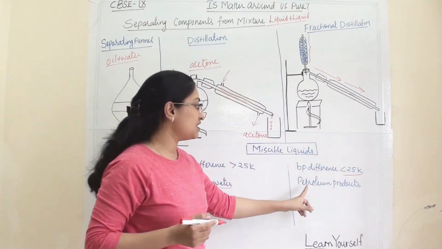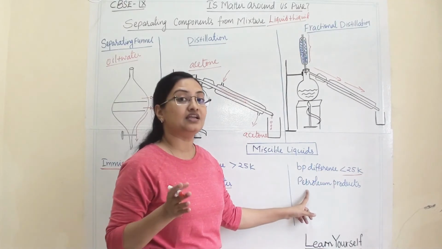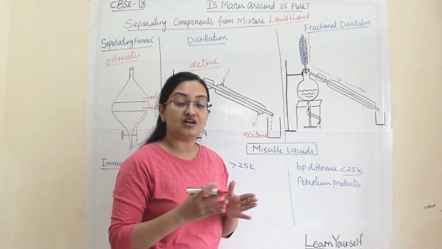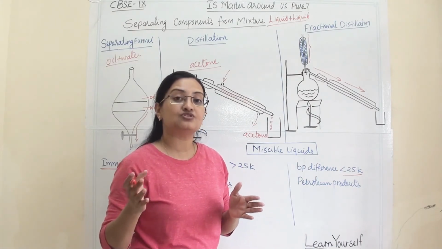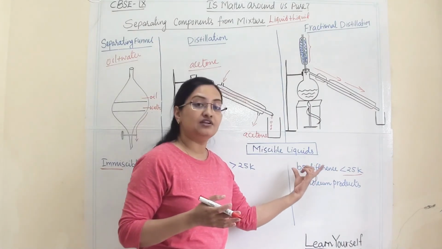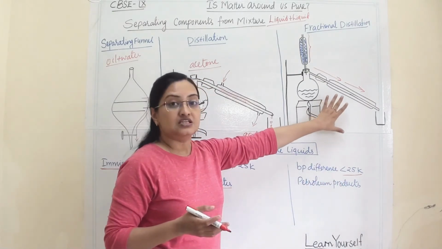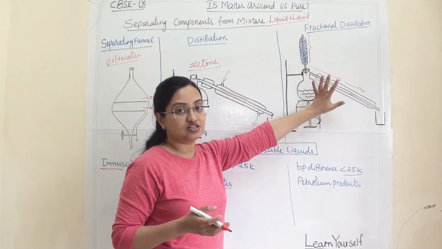This process we are utilizing when we are separating petroleum products. In petroleum there is a large majority of products which have a boiling point difference less than 25 Kelvin. So in those situations we are using fractional distillation.